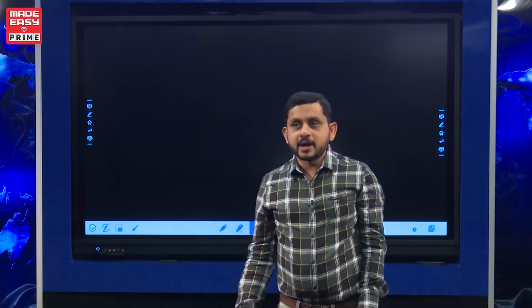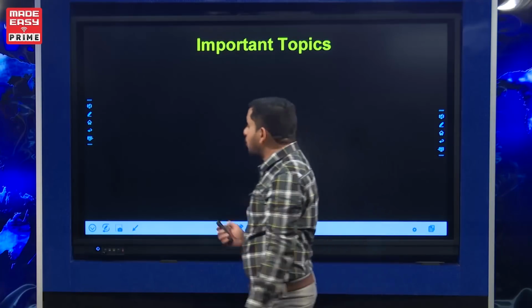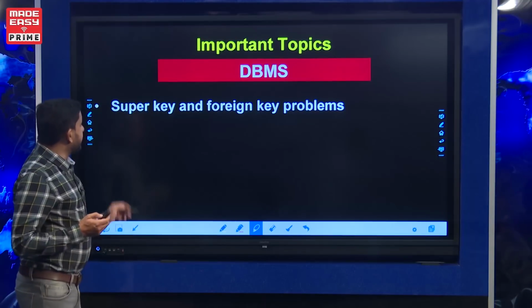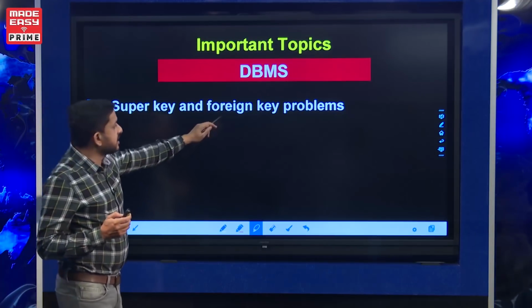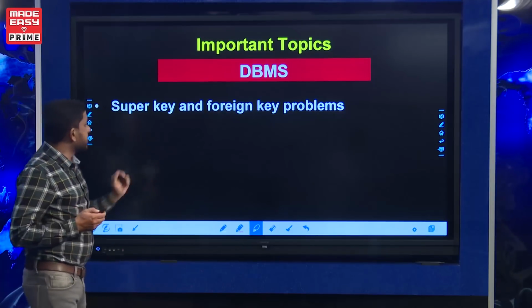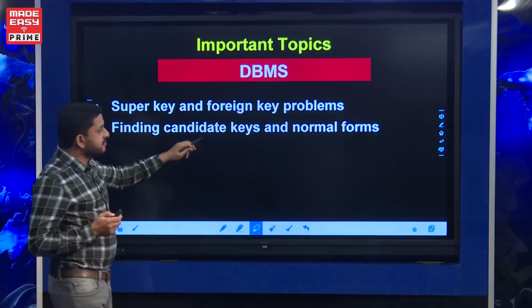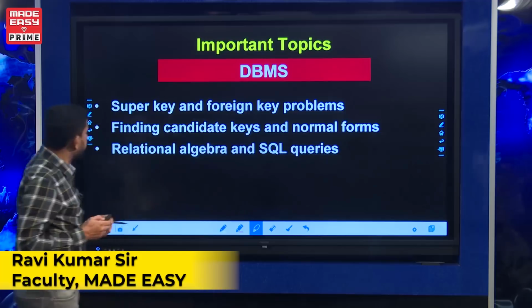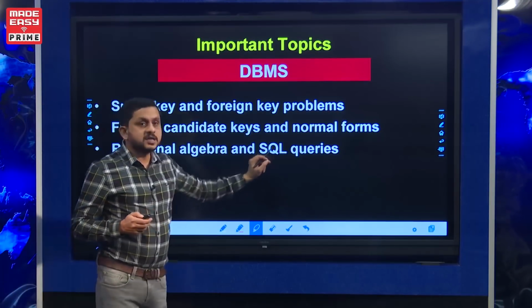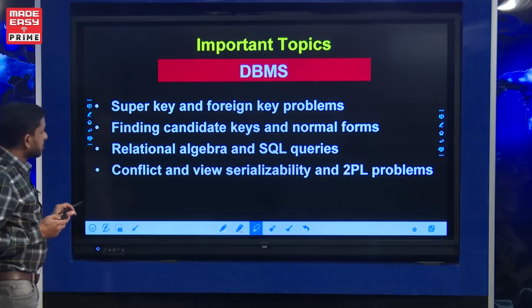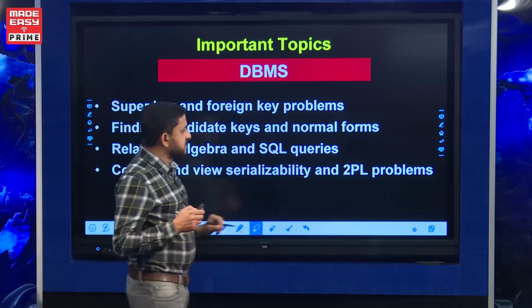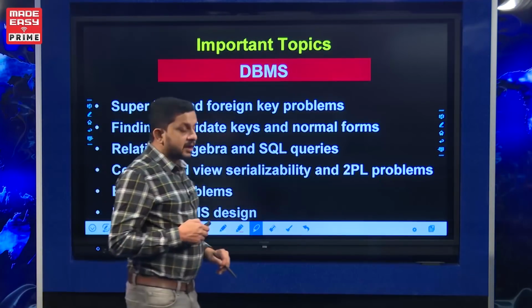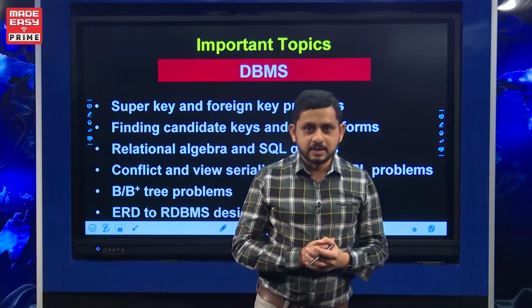Let us move to the overall important topics of the DBMS syllabus. Finding super keys and foreign key related problems is one important area, then candidate key identification, highest normal form finding and decomposition into higher normal forms, relational algebra queries, SQL queries, conflict and view serializability problems, 2PL problems, B tree and B plus tree problems, and conversion of ER diagram to RDBMS tables.